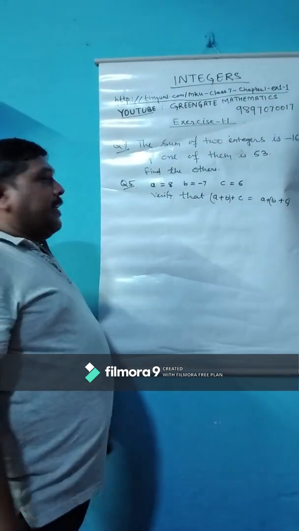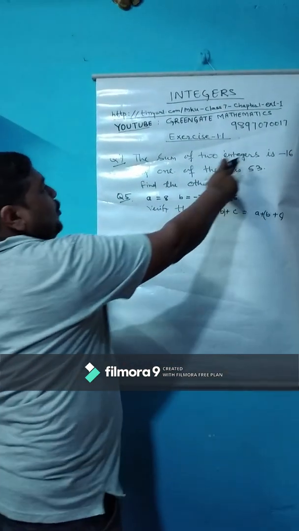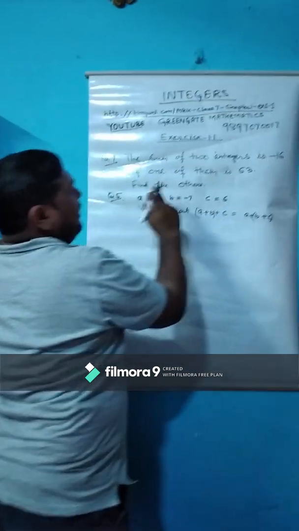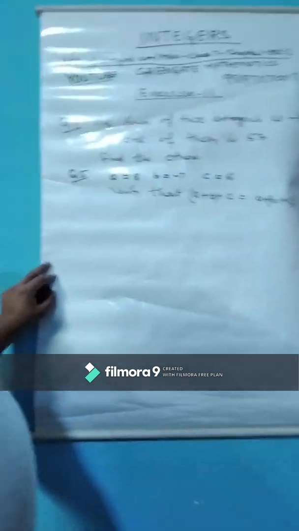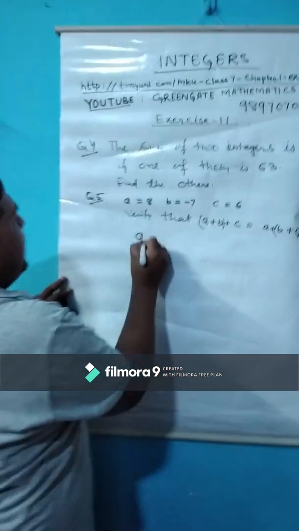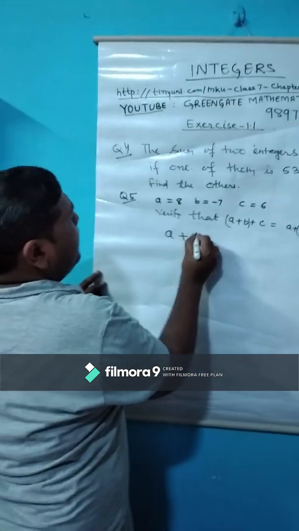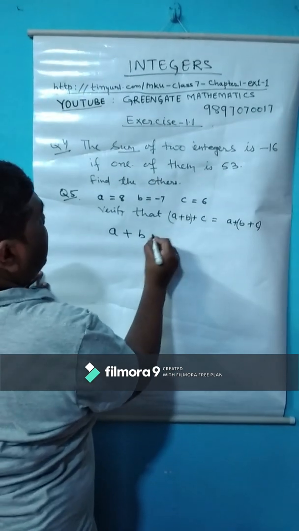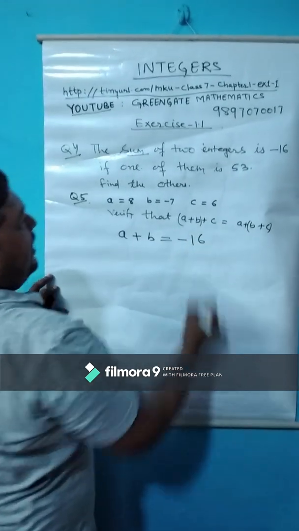Children, the next question is, the sum of two integers is negative 16. If one of them is 53, find the other. Children, suppose the first one is A and the second one is B, and their sum is negative 16.